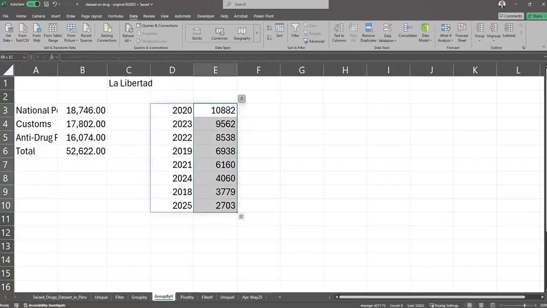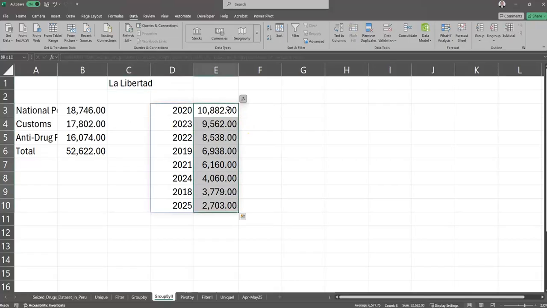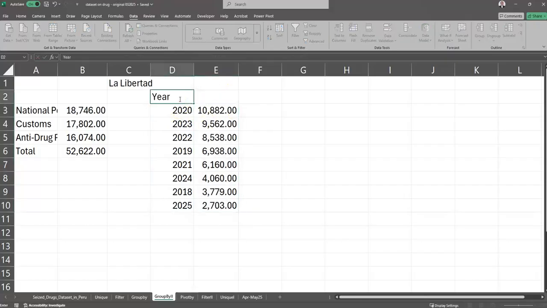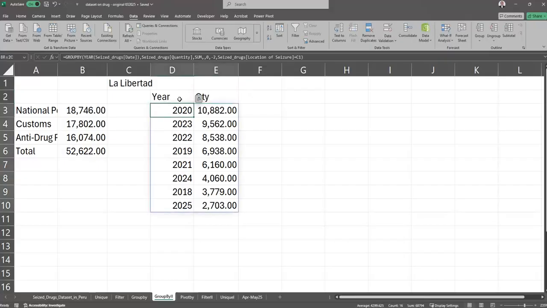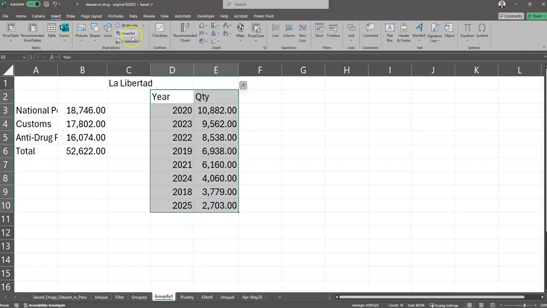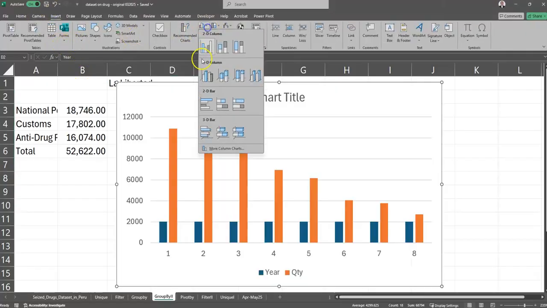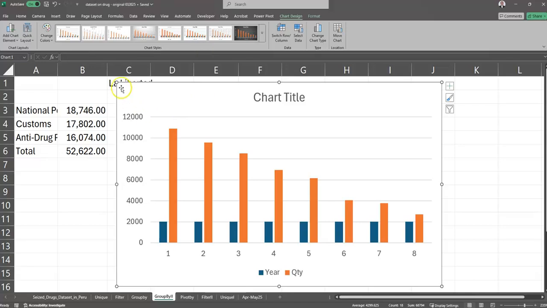Okay, let's Control Shift, arrow down, Control Shift 1, and there we go. This is the year, this is the quantity. Okay, Control A, we're going to insert a chart. Let's do this one, a simple chart.